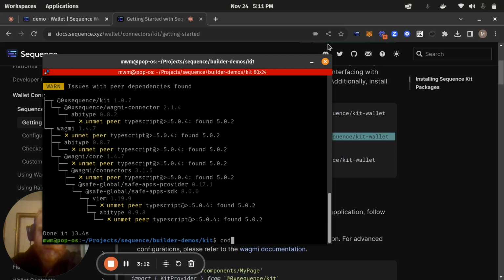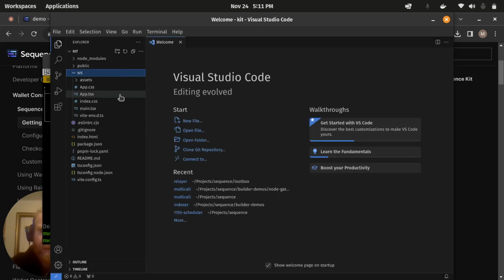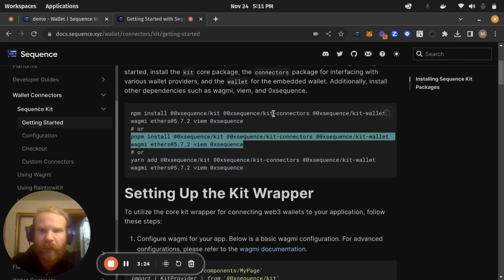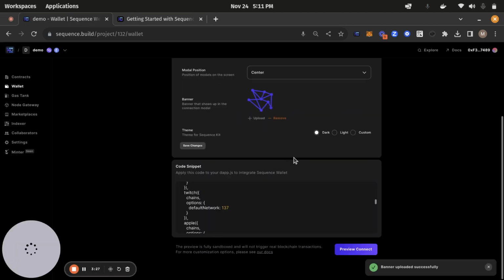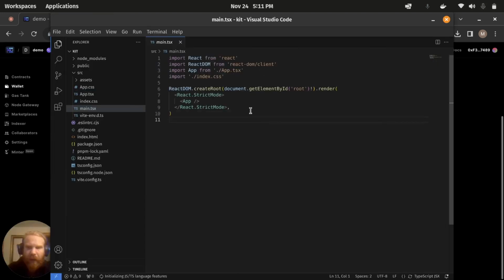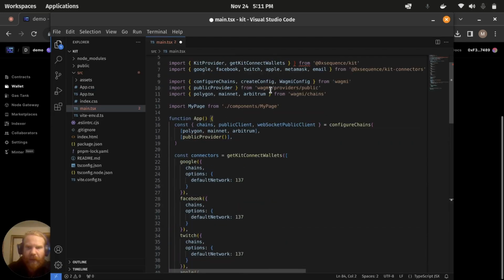Okay, I'm going to open up the project now. Okay, within the project, it's a typical React project. In the main, I'm going to be adding the code. So I'm going to copy the code here, and I'm just going to include it in between these code snippets.